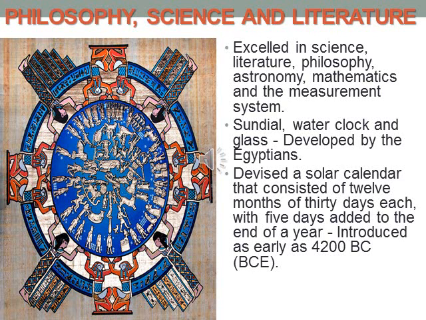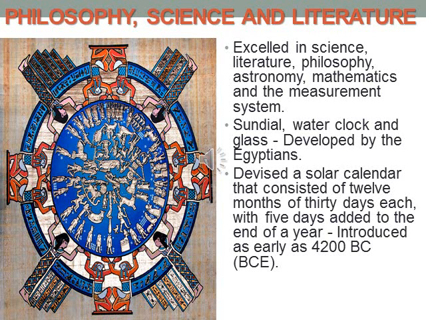So now we will see about the philosophy and science. The Egyptian civilization excelled in science, literature, philosophy, astronomy, mathematics, and the measurement system. So sundial means a type of clock used in past times that uses the shadow caused by a pointed piece of metal being placed between the sun and the clock surface to show what the time is.